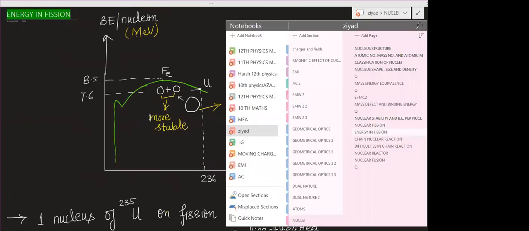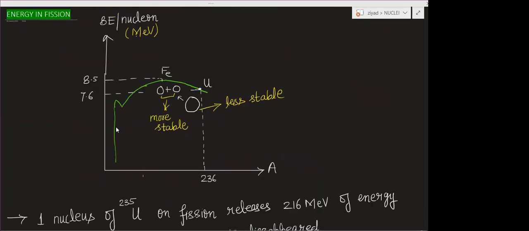After that, we will discuss the energy in fission. We have seen this graph earlier, between the binding energy per nucleon in mega electron volt and the mass number. Talking about uranium, 236 is the mass number. It has less binding energy per nucleon, 7.6 mega electron volt.